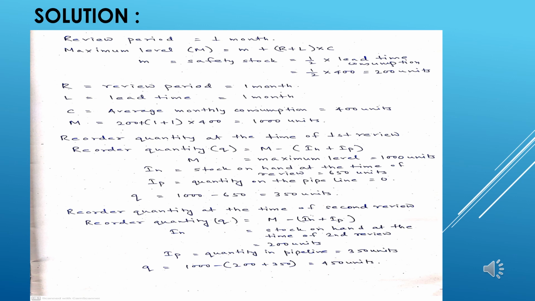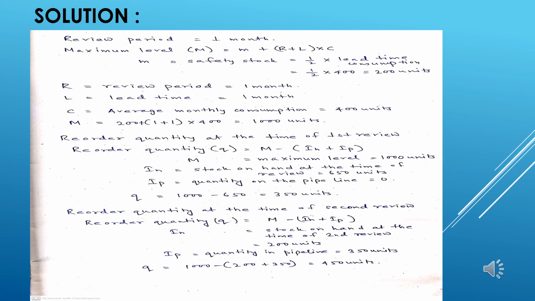Coming back to the second part, where the reordering quantity needs to be found at the time of the second review. In the first review I ordered 350 units, and those have not reached by the second review, so the pipeline inventory is definitely 350 units. So IP, which I previously called I0, is 350. It is given that at the second review the stock on hand, IH, is 200 units.